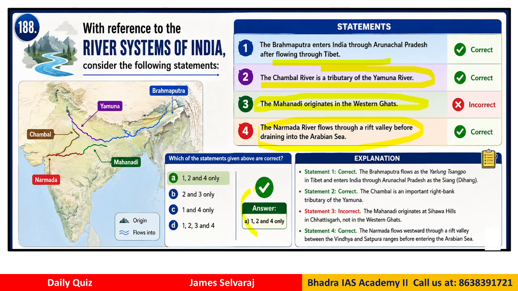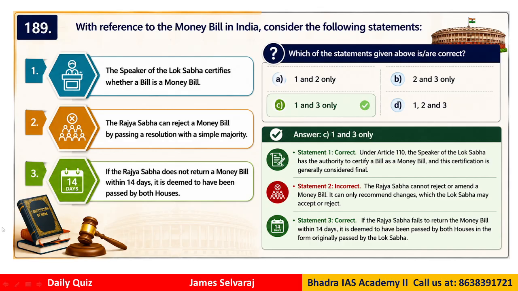So the answer is A, 1, 2 and 4, because Mahanadi does not originate in the Western Ghats, it originates in Chhattisgarh, what we call the Sihawa hills, Chhattisgarh. Okay. So the river related questions are very important in many exams. That means all state level competitive exams, UPSC exam, even SSC exams, these kinds of questions you can expect in a very common type of questions. River system you have to study. Question number 189.